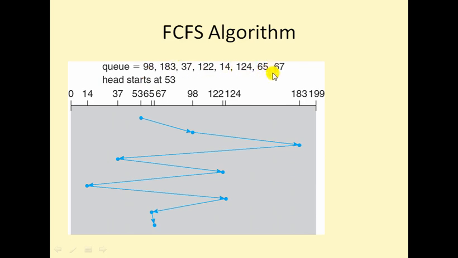How can we traverse? The name itself says, first come first serve. Whatever track number is available in the queue, based on that order we are moving. From 53 we are moving to the first number available in the queue. From there we move to the next number available in the queue. Like that we move up to the last track number available in the queue.